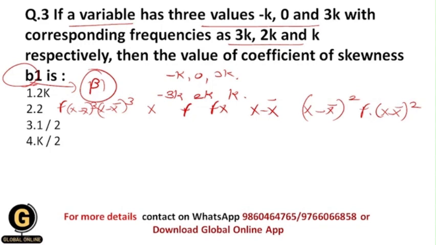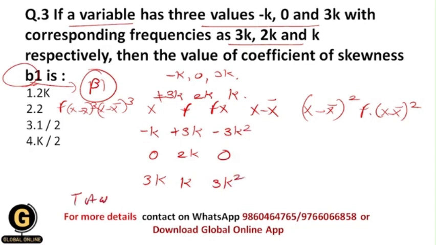So first of all, let us write down the values of x, which are minus k, 0, 3k, and their corresponding frequencies will be 3k, 2k and k. Now do the multiplication of f with x. Sorry, this is actually 3k, right? So it will become minus 3k square, 0, and 3k square.